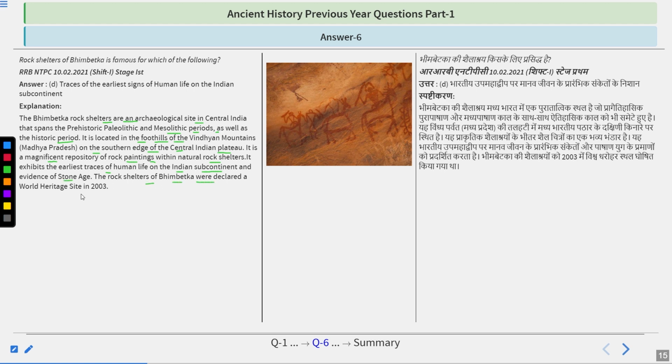Rock shelters of Bhimbetka were declared a World Heritage Site in 2003. Remember this point as well. In which year they were declared a UNESCO Heritage Site? That is 2003. And total number of UNESCO Heritage Sites India has is 43.